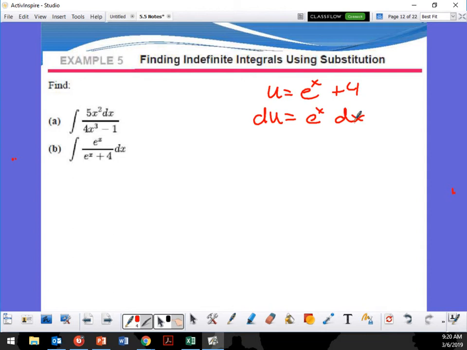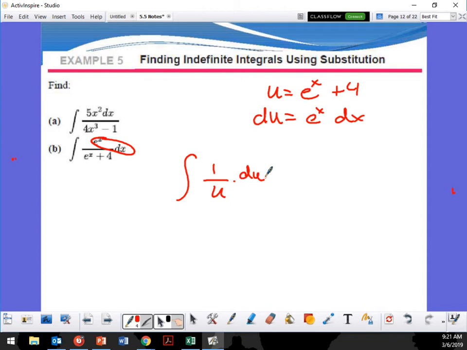Okay, so now, am I going to have to do any maneuvering or finagling of any numbers? Or this could be a direct substitution, right? So this right here is going to be my e to the x dx, so that's going to be replaced with just du. So now I'm going to have the integral of 1 over u times du, right?